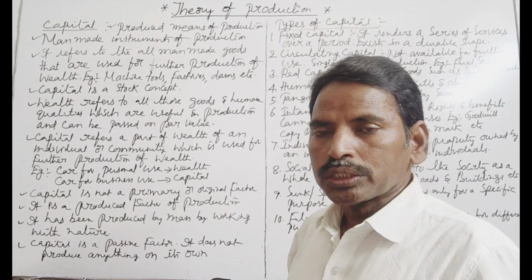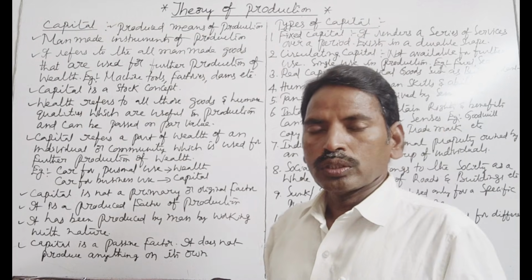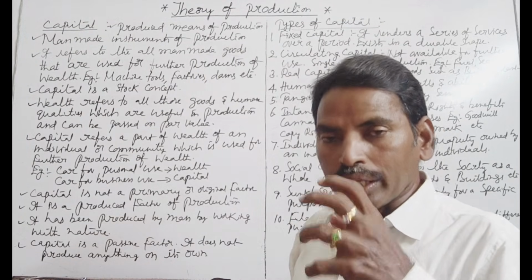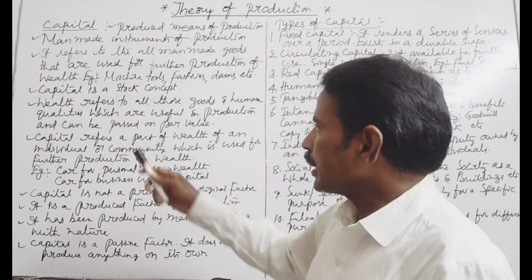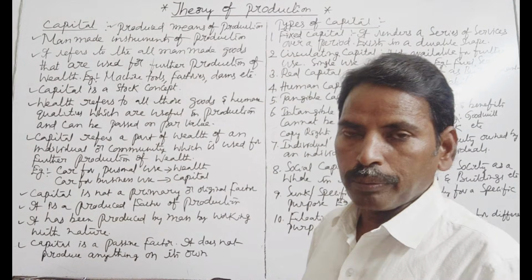Capital is a stock concept which yields periodical income. That income is called a flow concept. So capital is a stock concept.